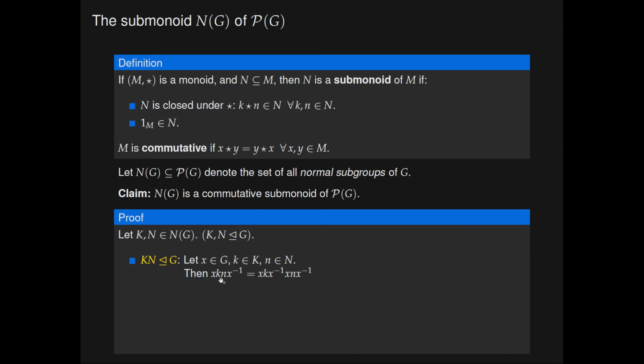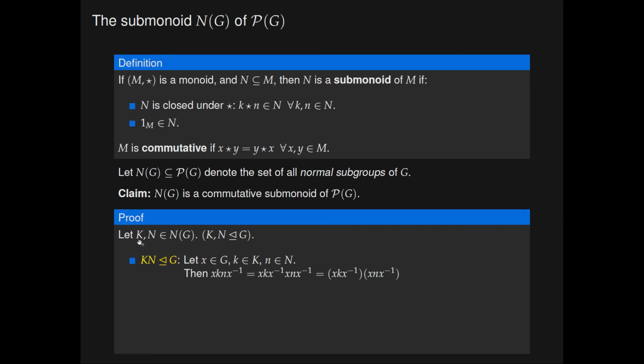Here, we've inserted an identity element in between k and n and expanded it as x^{-1}x. Now, grouping these three elements of G together and these three together, we get that this expression is equal to xkx^{-1} multiplied by xnx^{-1}.